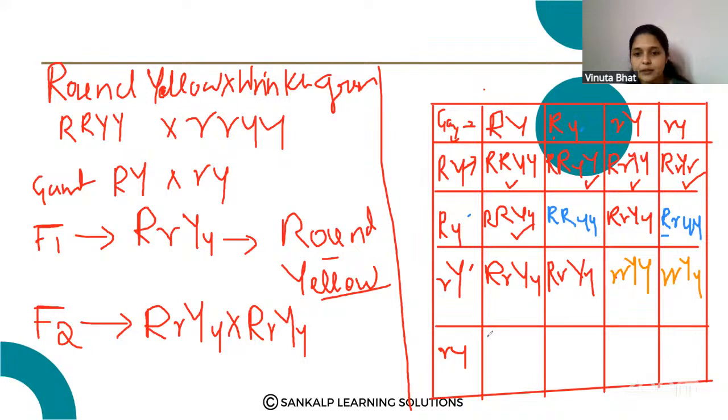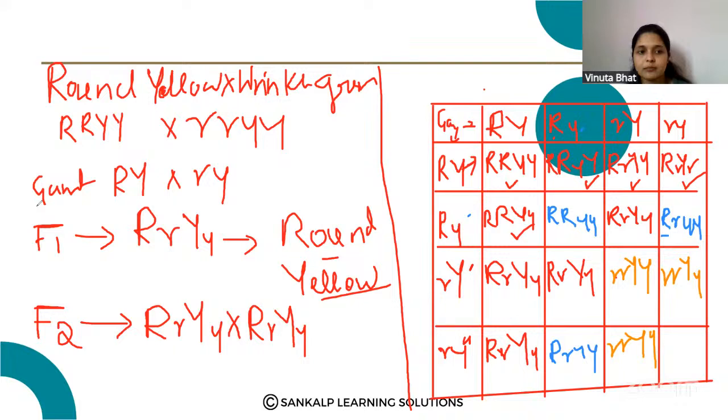Next one, capital R, small r. So this one with the first 1, 2, 3, 4. Okay. Capital R, small r, capital Y, small y. And see the next one, that is capital R, small r, small y, small y. That is round but yellow color seed producing plant. Okay. Next one, small r, capital Y, capital Y. So that is also wrinkled yellow color seed producing plant.